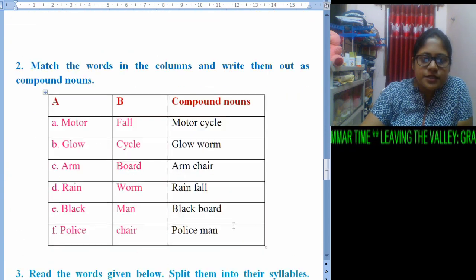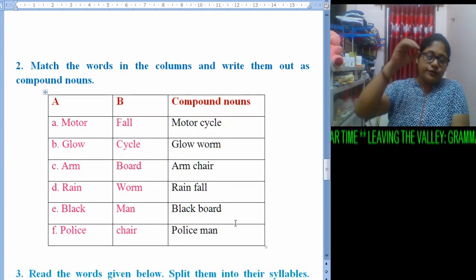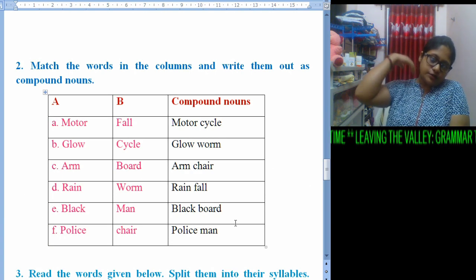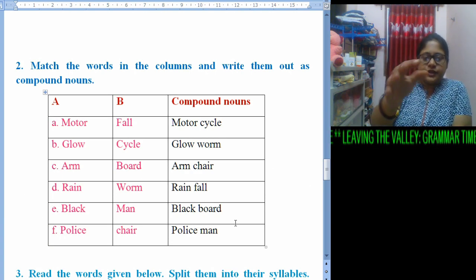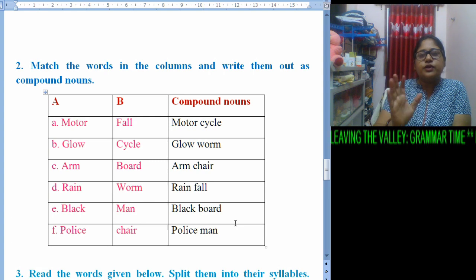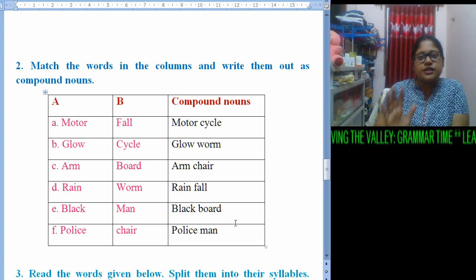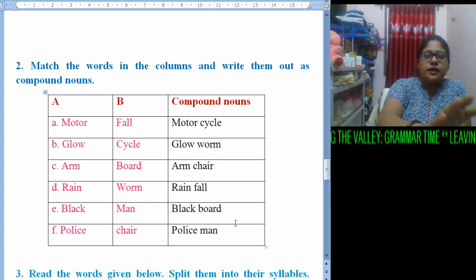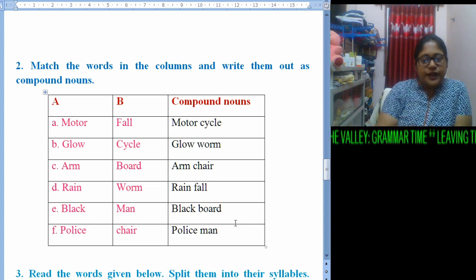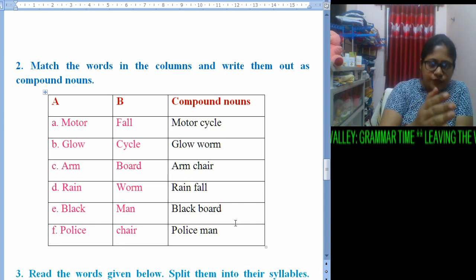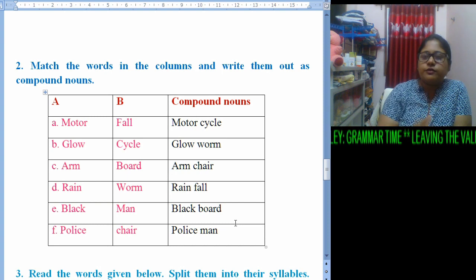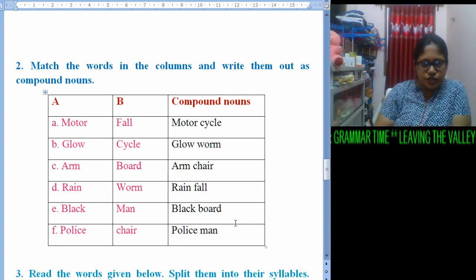Now next comes what we were given. We have come to know about compound nouns today, and we were asked to form some compound nouns. We were given certain words that were jumbled up. Now let us find out the compound nouns. So with motor, obviously from column B we can take cycle, so motorcycle.